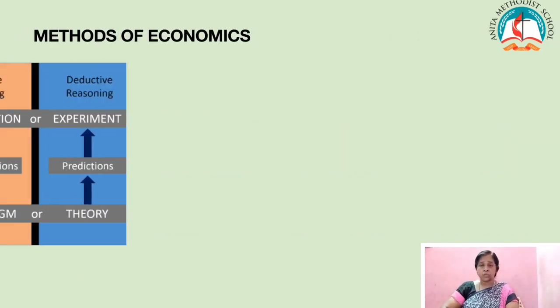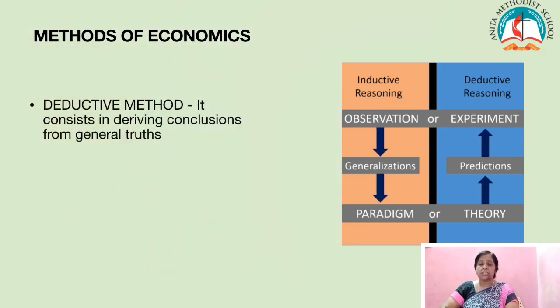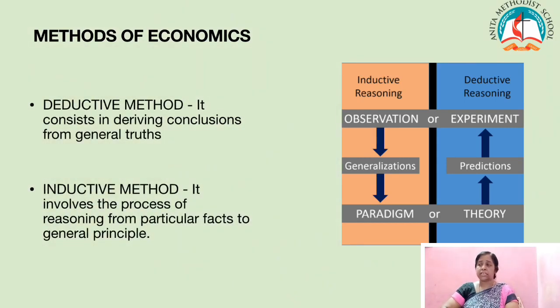Children, economics uses two methods. They are the deductive method and the inductive method. The deductive method is also called the analytical method or abstract method. It consists in deriving conclusions from general truth. The next method is the inductive method. This is also called the empirical method. It involves the process of reasoning from particular facts to general principle. Economic generalizations are derived in this method on the basis of experimentation, observation and statistical methods.